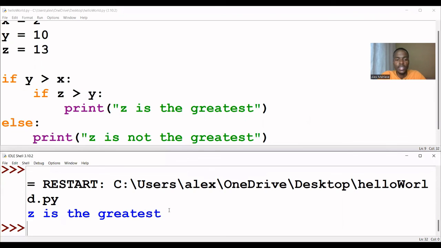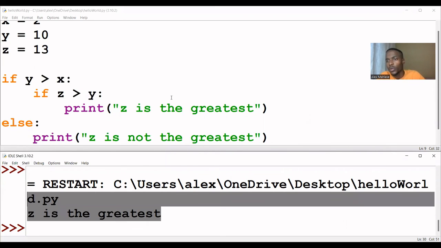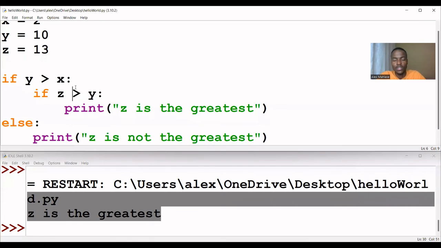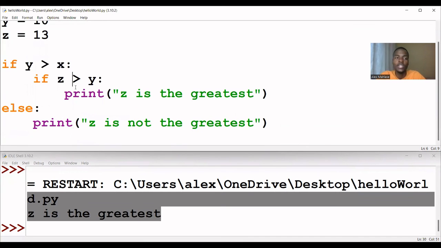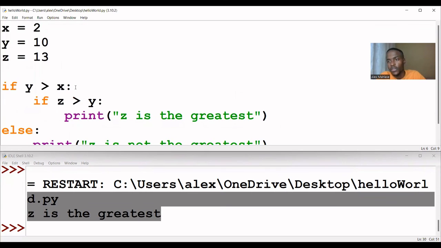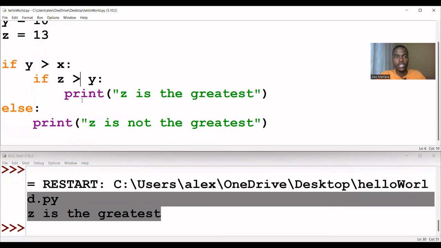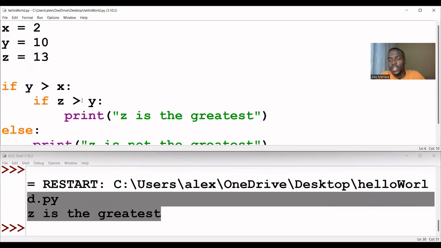Z is the greatest. This is a simple algorithm that I've written here. So you can update this algorithm to check for, this was checking for Z. So you can check for Y, you can check for X. So for the purpose of explaining a nested if, I will be brief. I won't be too long. So in this case, this is how the nested if work in Python.